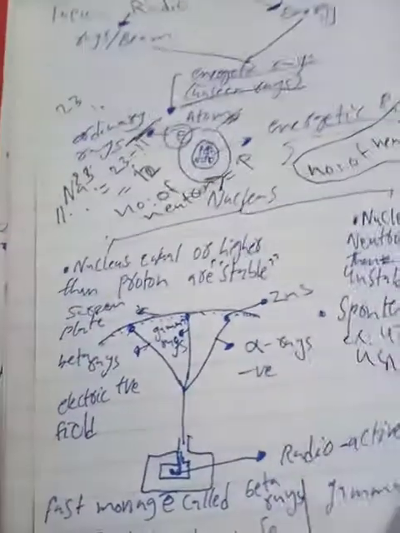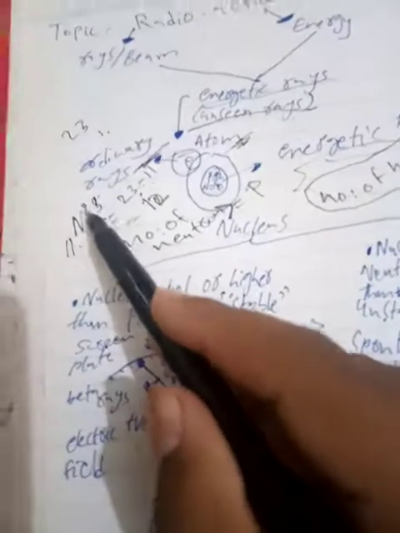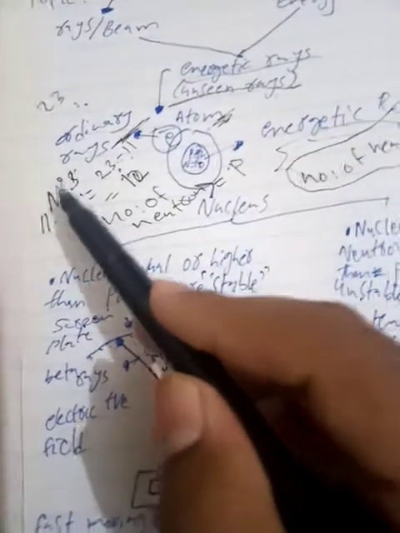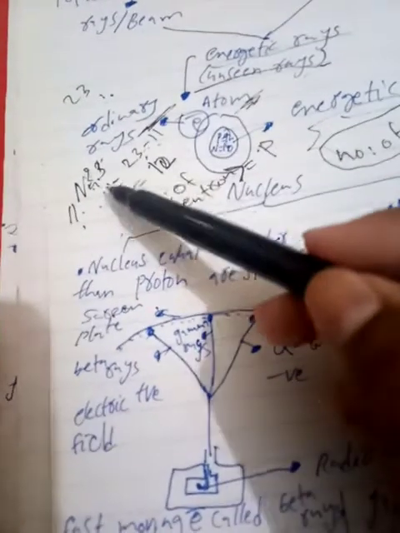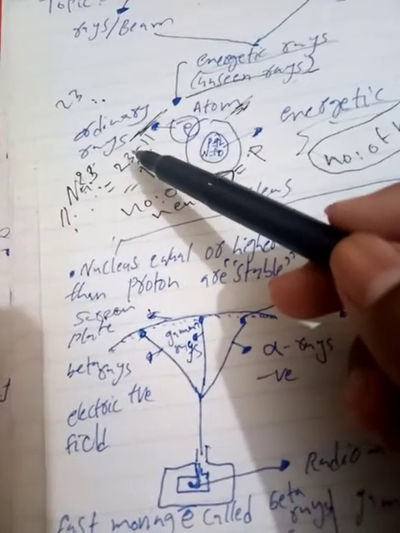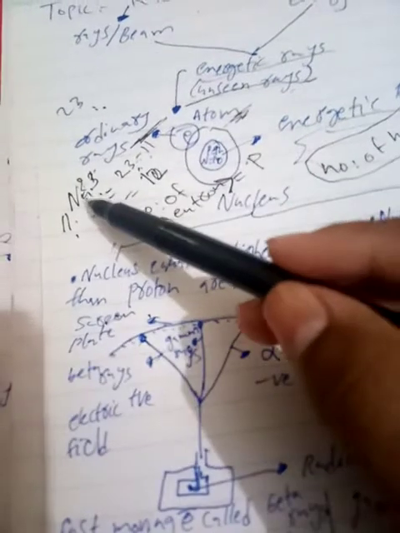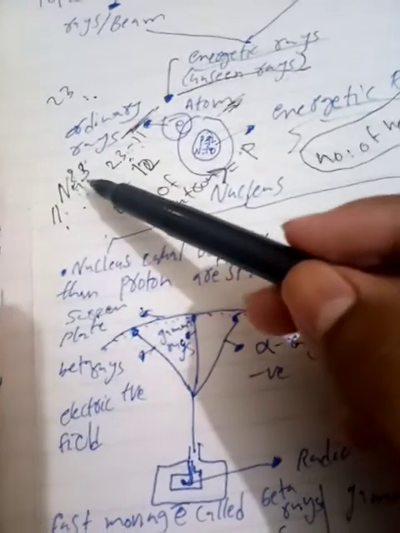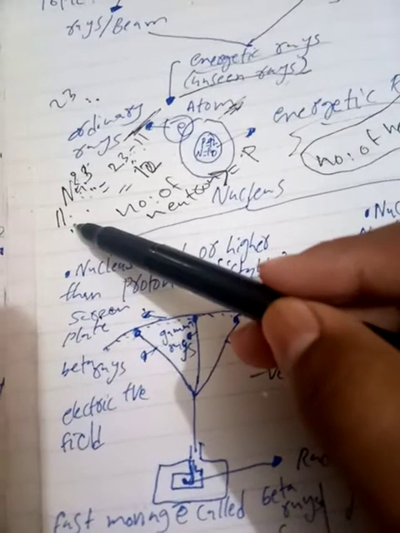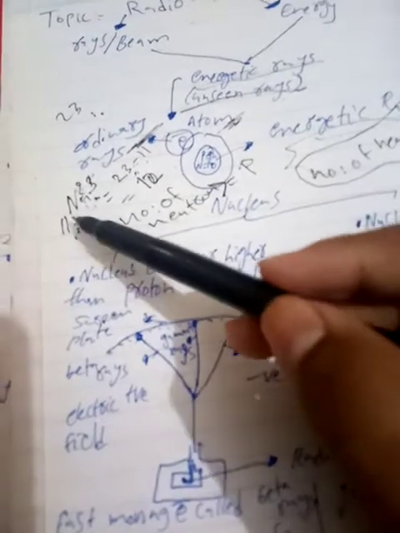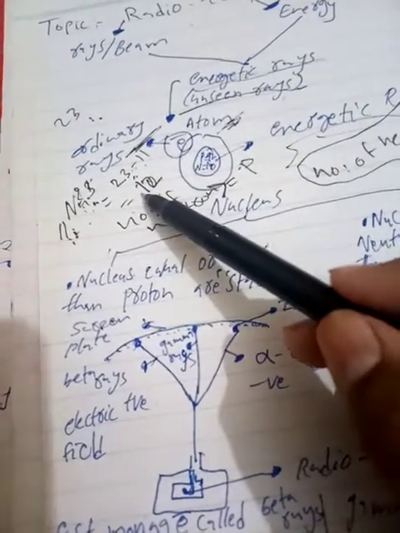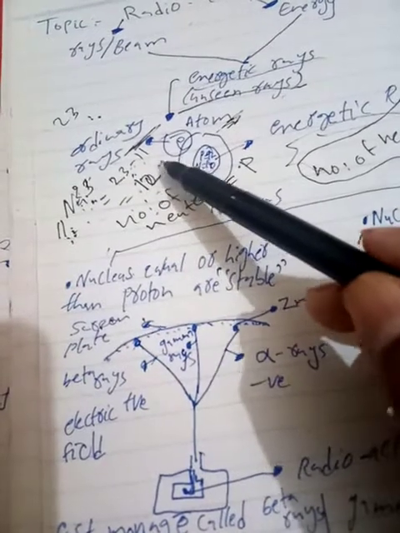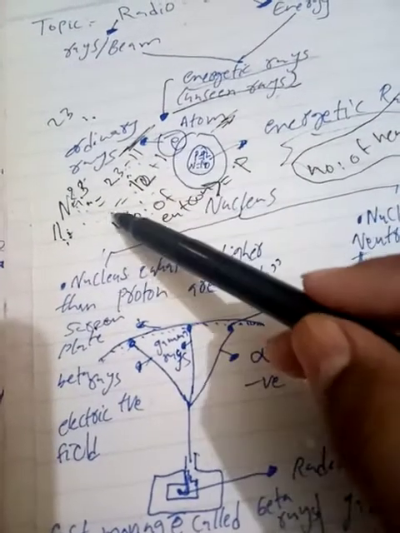Okay, let me give you the example of sodium. The mass number of sodium is 23 and the atomic number is 11. If we have to find the neutrons of sodium, then we have to subtract the atomic number from the mass number. So 23 minus 11 equals 12. So there are 12 neutrons, and only one neutron is more than the protons.